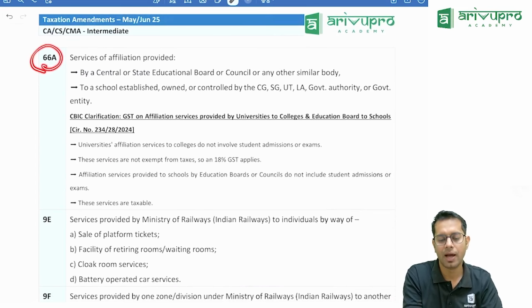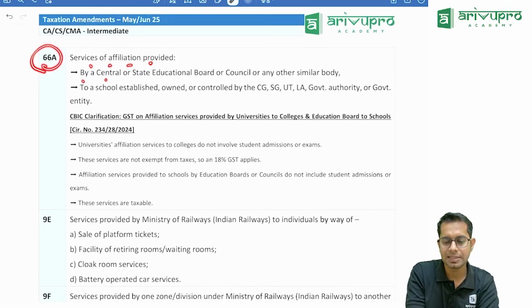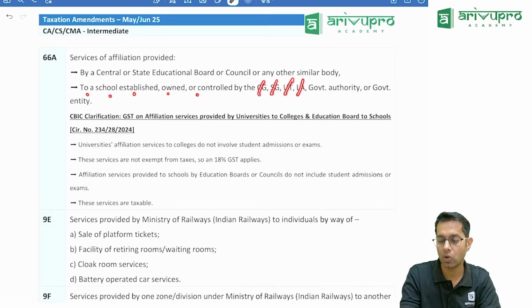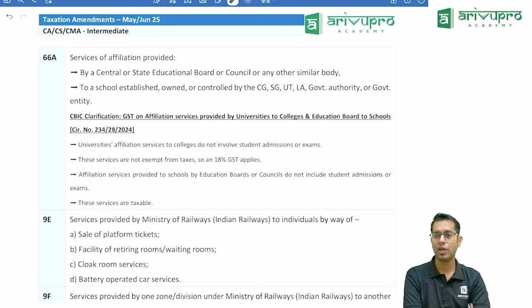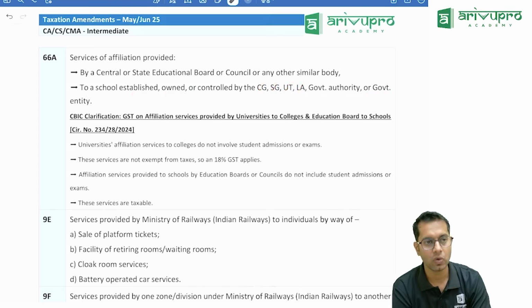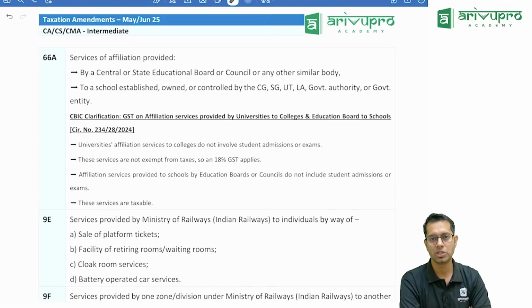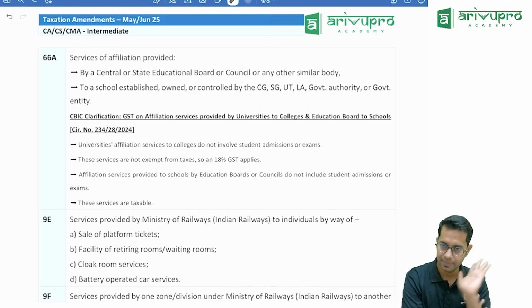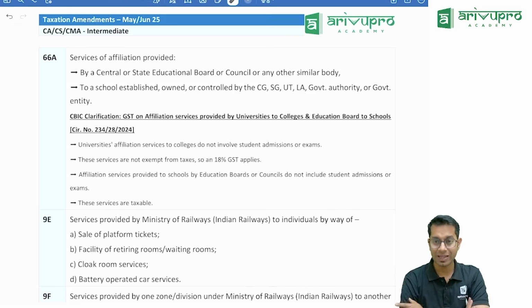Then affiliation services by a central or state board or council or other similar bodies to schools established or owned and controlled by the central government, state government, union territory, local authority, government authority or government entity. Affiliation services means, wherever you have studied, that school is affiliated to Bangalore University or CBSE. That means the school which a person is running has to take a license from CBSE or your state board.